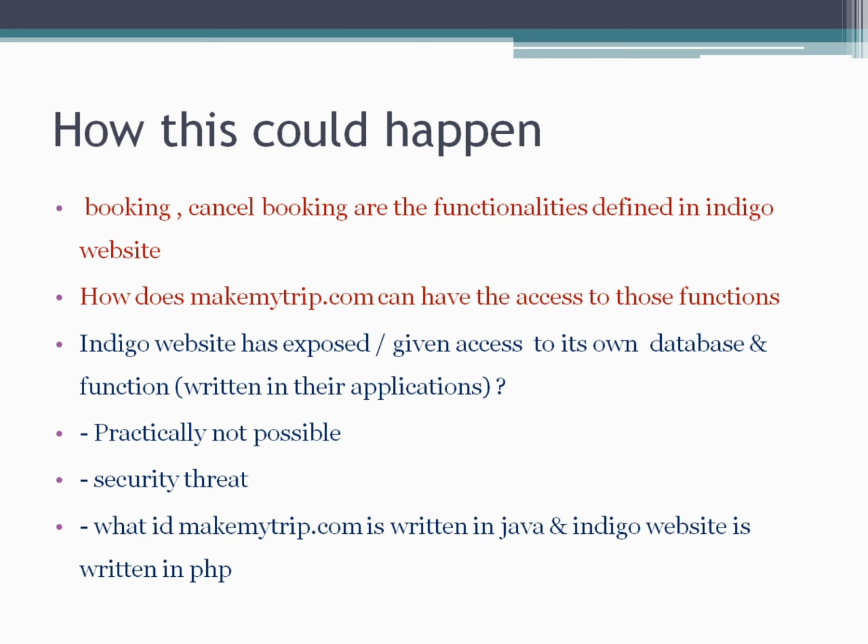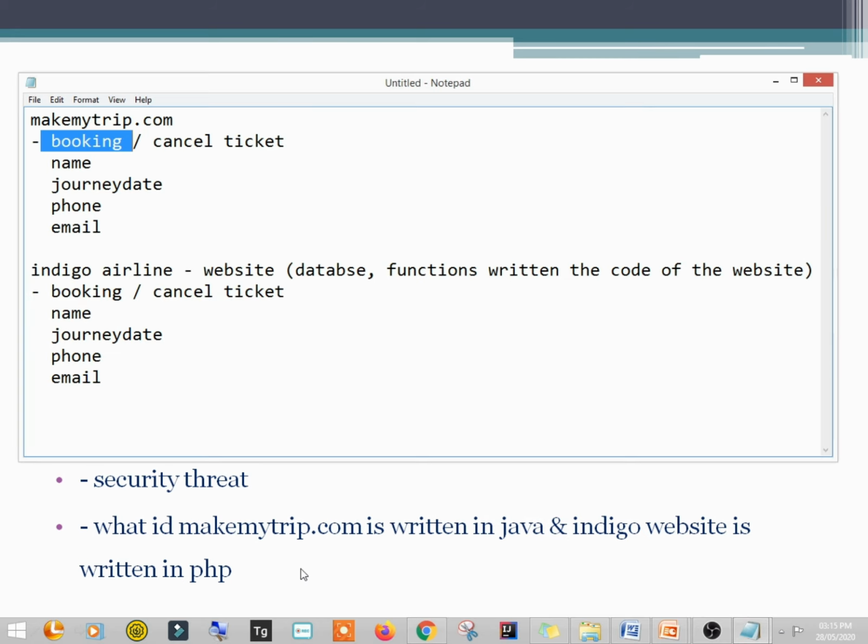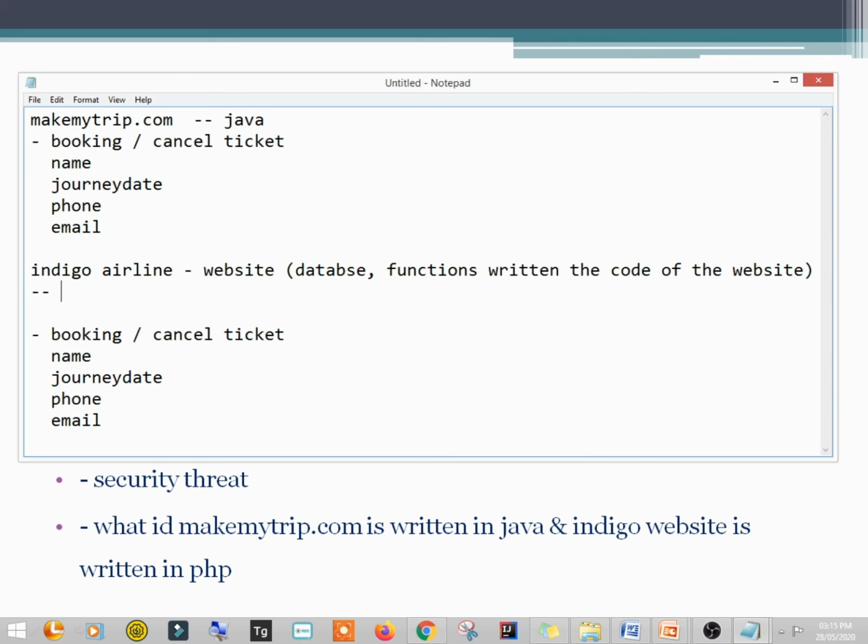Also, suppose this makemytrip.com is written in Java, right? And this Indigo airline is written in PHP. So how will it happen? Actually, it is practically possible.